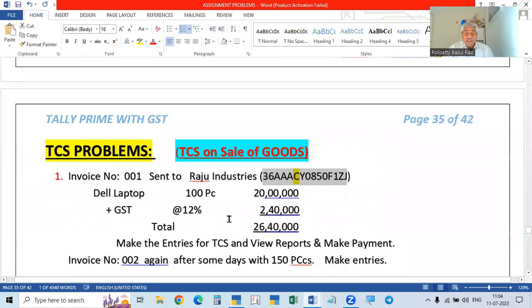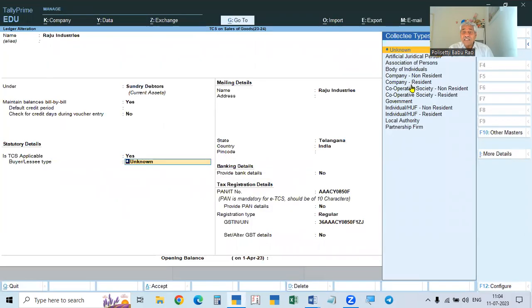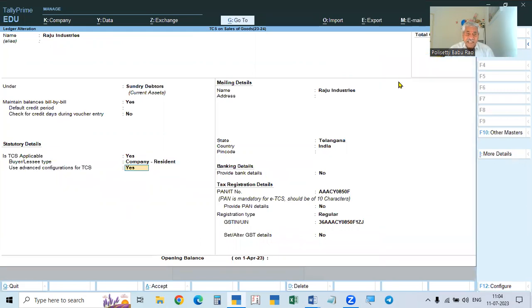In the PAN card registration number, the 4th alphabet is the status of that person. C means company, P means person or individual, F means partnership firm. Here it is C. That is why we have to select company, resident.